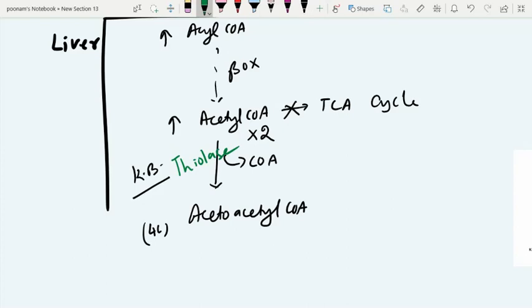Thiolase is the enzyme needed in the terminal step of beta oxidation. Thiolase is also needed in cholesterol biogenesis in the cytosol. This thiolase which I'm talking about in the mitochondria is actually the same enzyme needed for beta oxidation of fatty acid, which is required here during ketogenesis. You should know thiolase is a reversible enzyme and it can dissociate acetoacetyl-CoA into acetyl-CoA and it can condense two acetyl-CoA to form acetoacetyl-CoA. So thiolase is now condensing two acetyl-CoA together to make one 4-carbon compound, acetoacetyl-CoA.